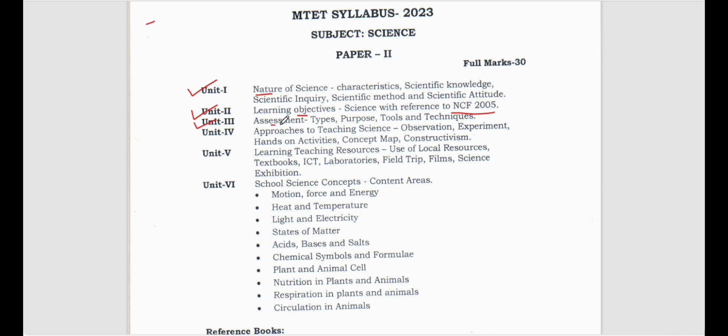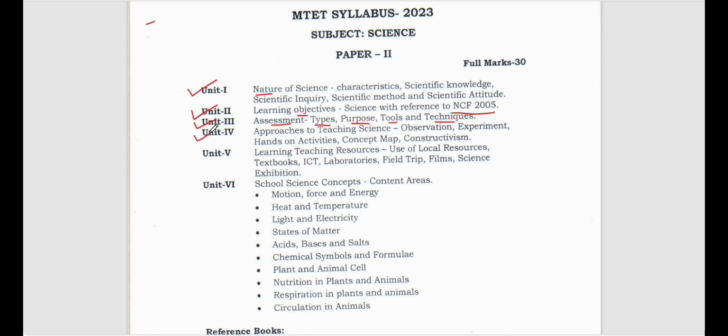All right, let's discuss unit 3 now. Unit 3 is about assessment. What are the different types of assessment, what is the purpose of assessment, what are the tools used in the process of assessing students, and what are the techniques used? Broadly, there are two types of assessment, right? Formative assessment as well as summative assessment. So what are the types, what is the purpose of assessing the students, what are the tools we use in order to assess our students, and what are the techniques or tactics we use in order to do so.